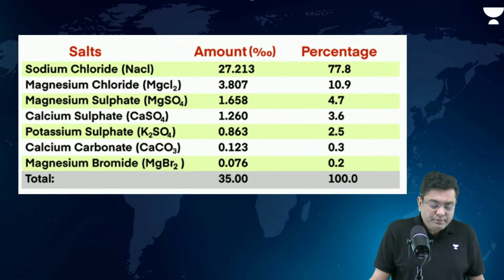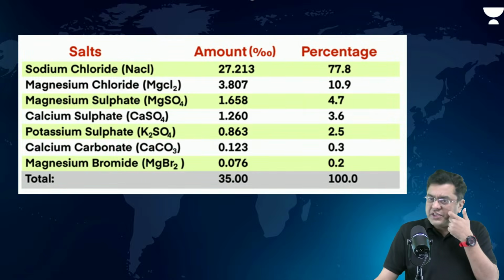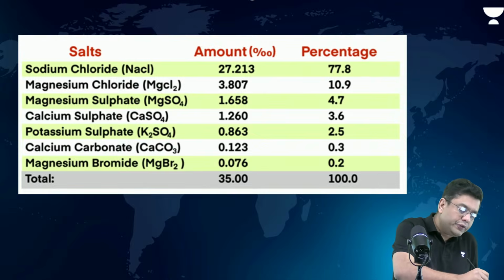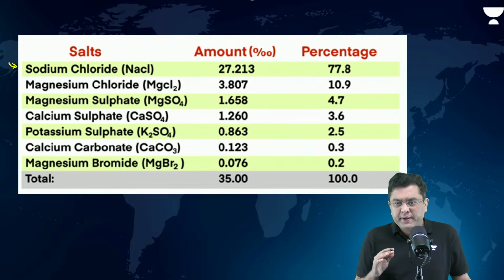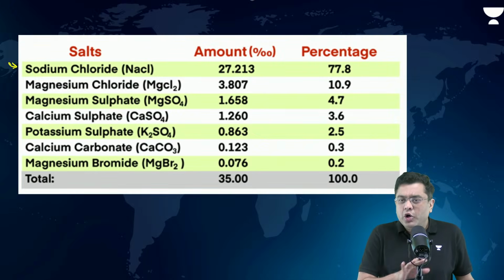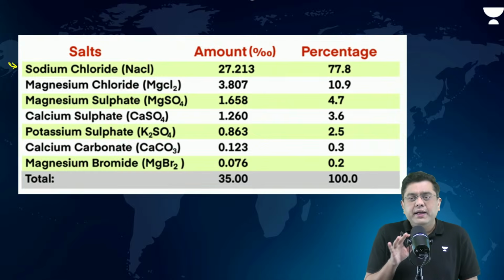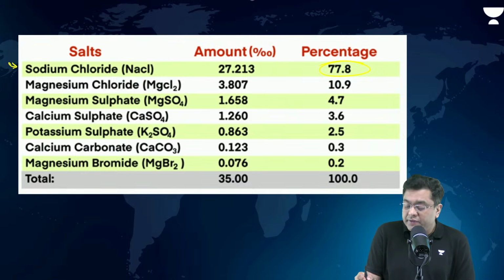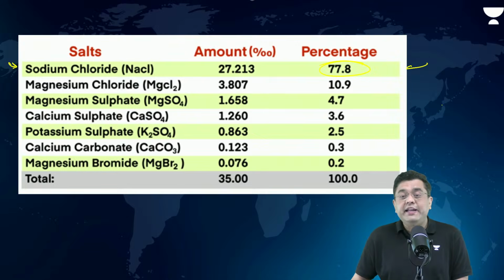Now, these are the type of salts which are present. The most dominant salt in the ocean is your sodium chloride. Most dominant, which is almost, or rather 77.8% is the overall percentage of sodium chloride.